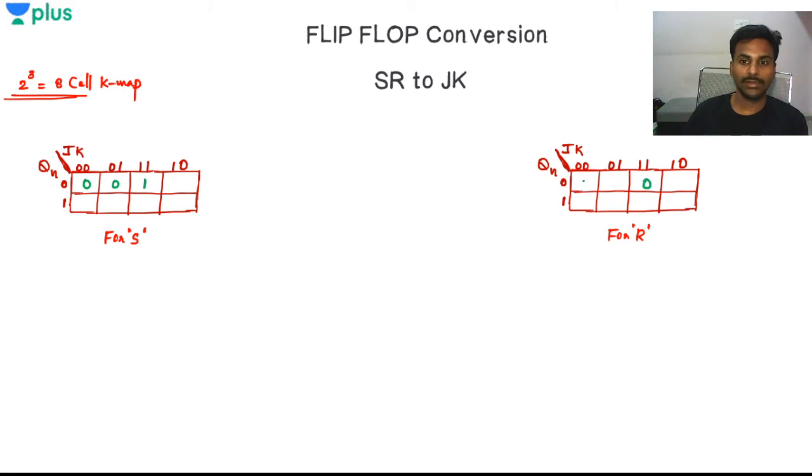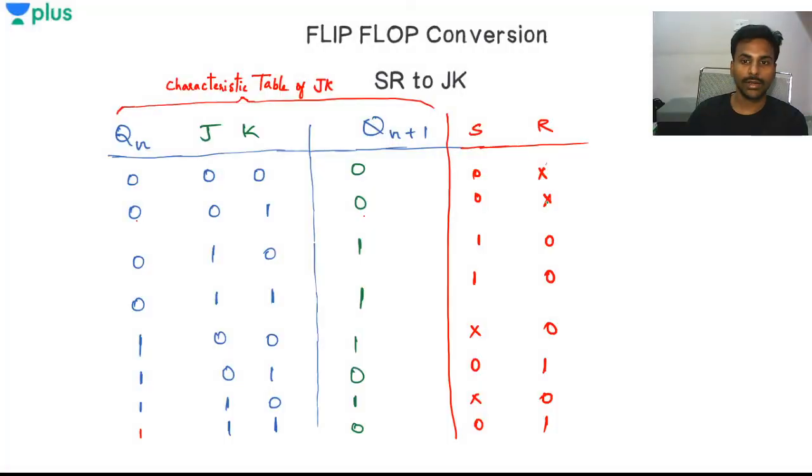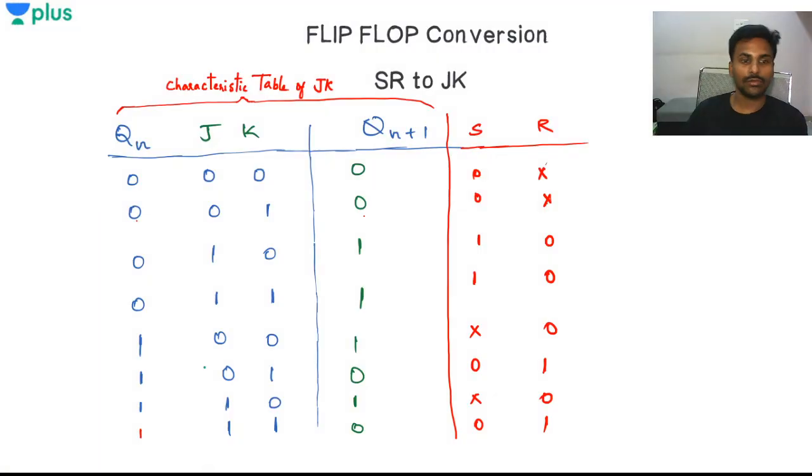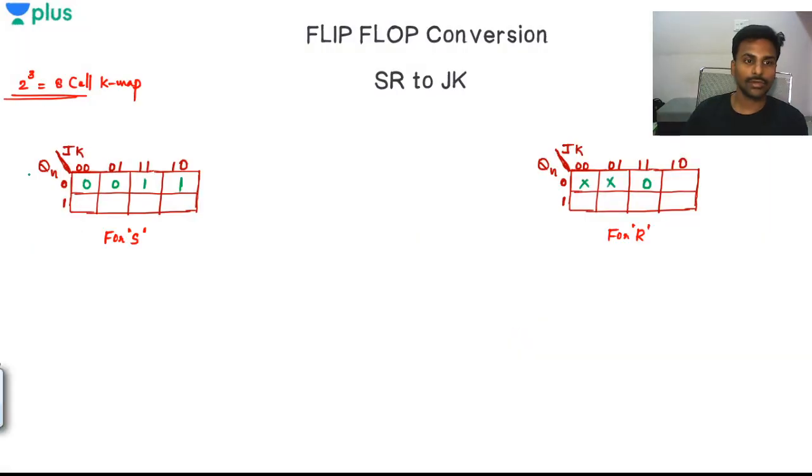Meanwhile I'll fill up these two tables also. I'll be having don't care and don't care. Don't care and don't care will go and sit here, right? So this is 1, this is also 1, right? So what is happening? 1 0 0, 1 0 0, don't care and 0. So I'll have don't care here, I'll have 0 here.